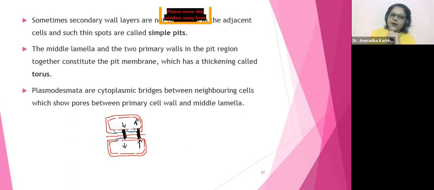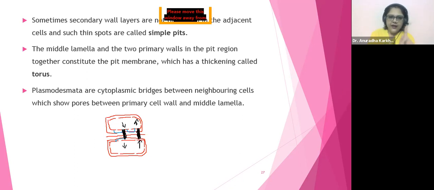So see, the middle lamella and the two primary walls together is going to be the pit region, and the passage through which the primary cell wall of one cell will get connected with the primary cell wall of another cell, that is going to be your plasmodesmata. Torus is between secondary. No, primary, two primary. Did I say secondary? No, secondary is not involved. It's two primaries only, to give them support.